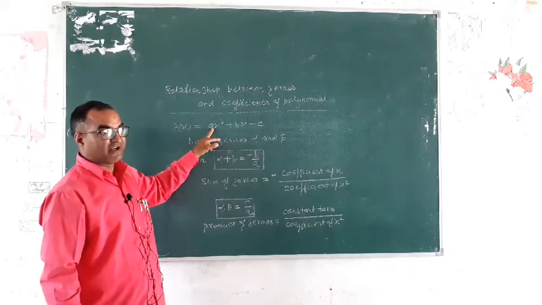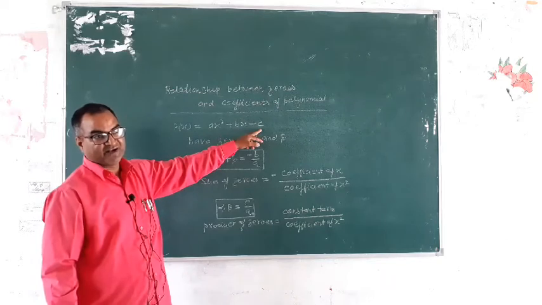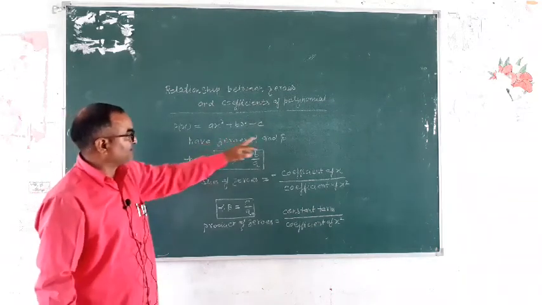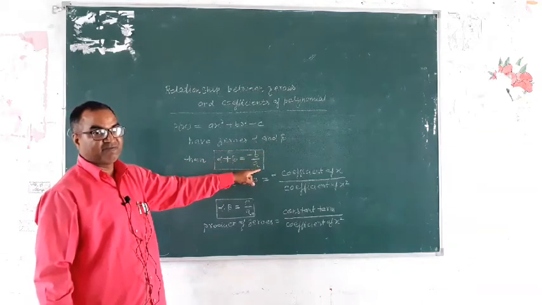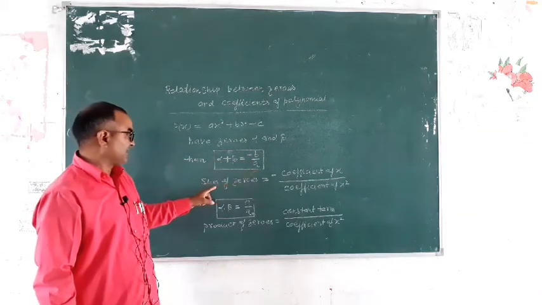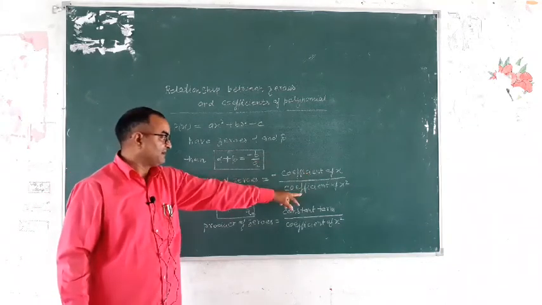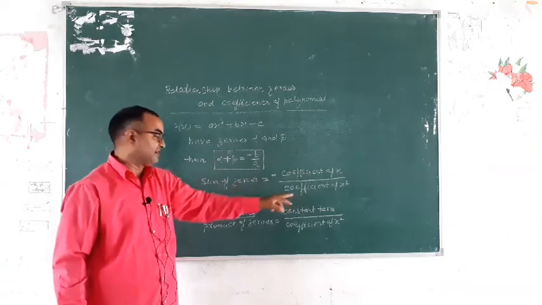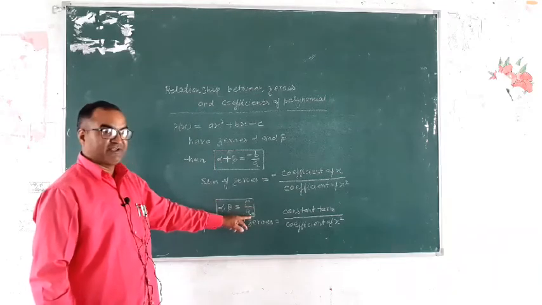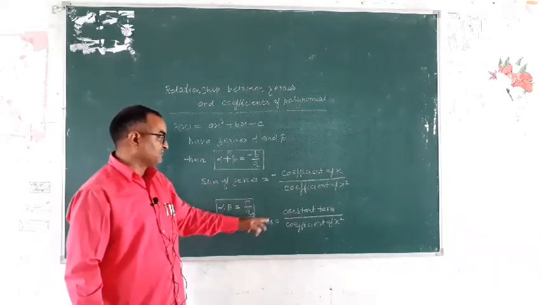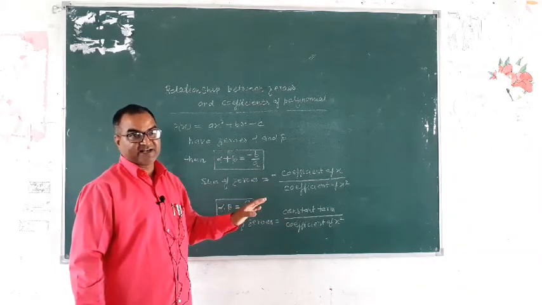a is the coefficient of x square, b is the coefficient of x, and c is the constant term. Then it has zeros alpha and beta. Then alpha plus beta equal to minus b by a. The sum of zeros is minus coefficient of x upon coefficient of x square. Second, alpha into beta, product of zeros. This is c by a. So product of zeros is equal to constant term upon coefficient of x square. Is it clear, all of you?